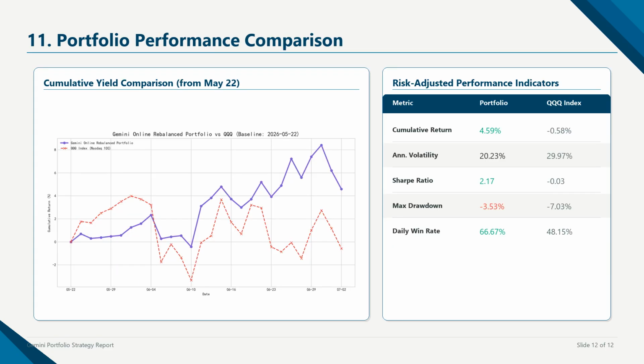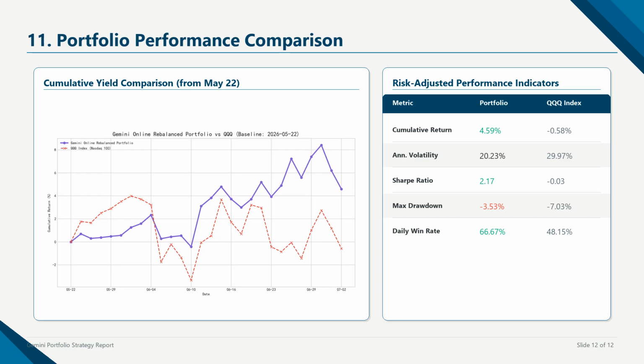Finally, let's review our portfolio performance from May 22 to July 4, 2026. The Gemini Online Rebalanced Portfolio achieved a cumulative return of 4.59%, outperforming the QQQ index, which returned -0.58%, resulting in an active alpha of 5.17%.